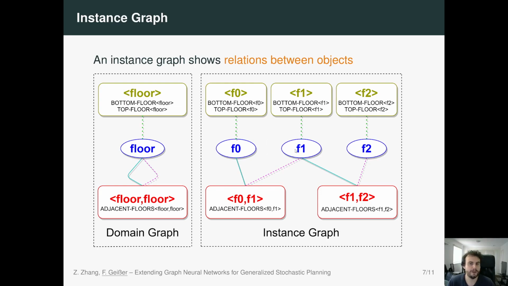So we have F0 and F1 are connected. Both of these are object nodes, object vertices, and they are connected via some object relation vertex, which in this example states that they are adjacent. And we see F1 and F2 are adjacent. And yeah, so this is basically the graphs that we work on.